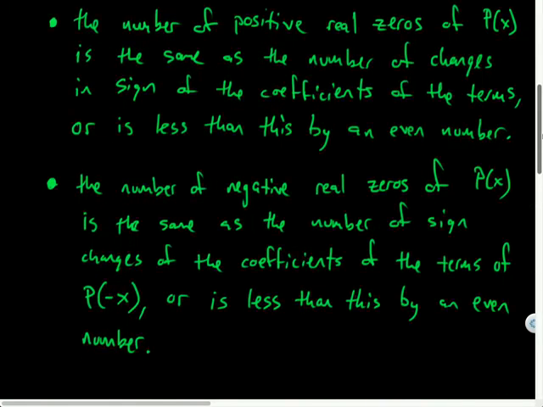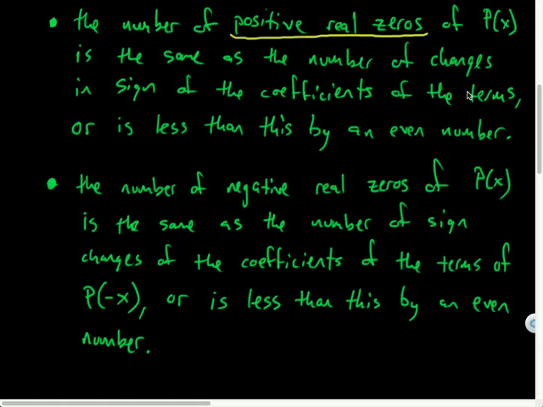He said, one, that the number of positive real zeros, that would be like if it had an x-intercept of positive 5, positive 2, positive 7, those are positive real zeros, is the same as the number of changes in sign of the coefficients of the terms.